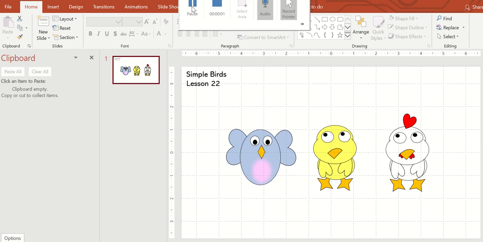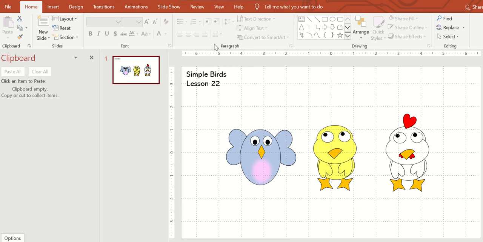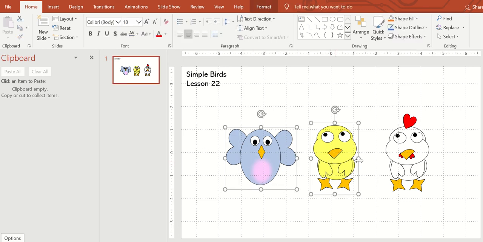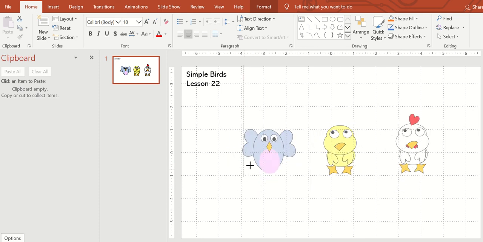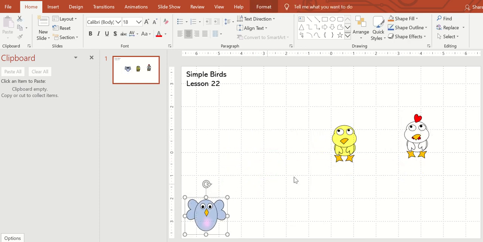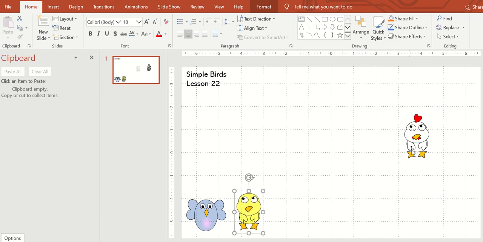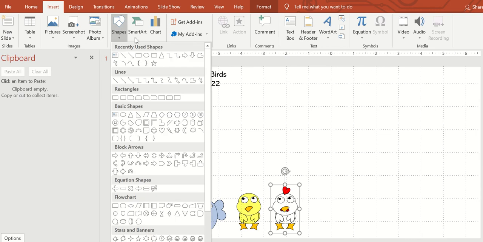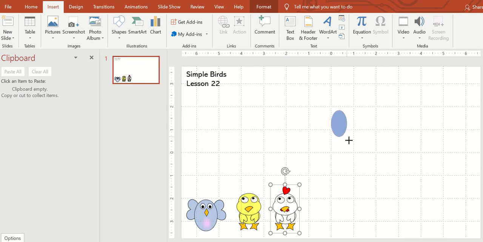Today we're going to learn some simple birds using very simple shapes. The first thing I'm going to do is make these smaller. And let's do the bird first. As you can see, it is an oval shape.